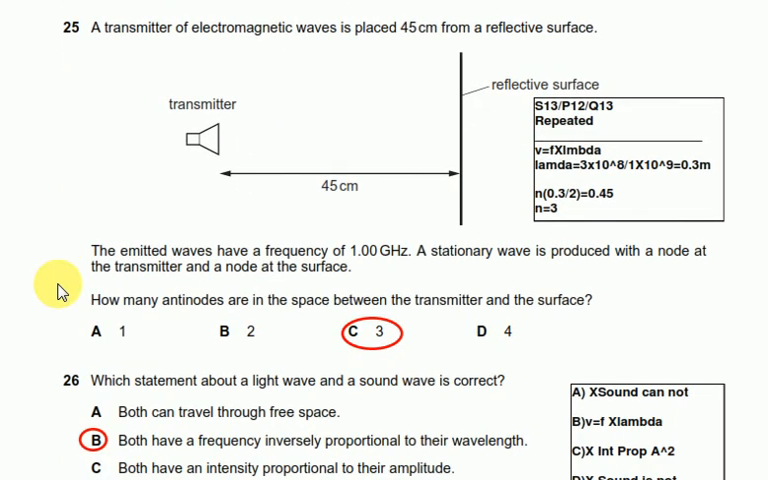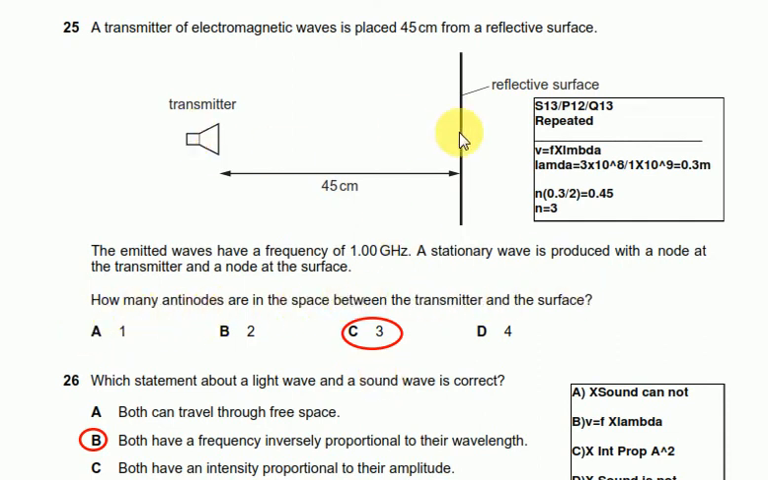Question number 25 says a transmitter of electromagnetic wave is placed 45 centimeter from a reflective surface. The emitted wave has a frequency of 1 gigahertz. A stationary wave is produced with a node at the transmitter and a node at the surface. So at the surface there is a node, and at the transmitter there is also a node. In between, how many antinodes are in the space between the transmitter and the surface?